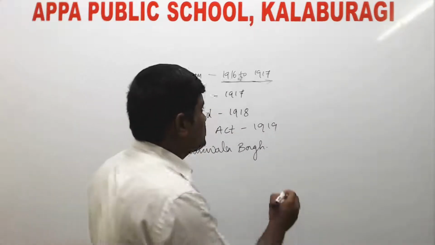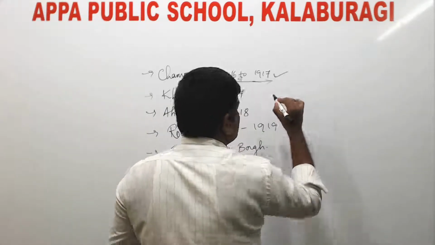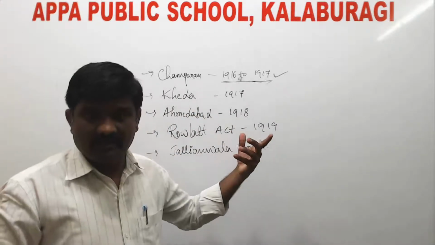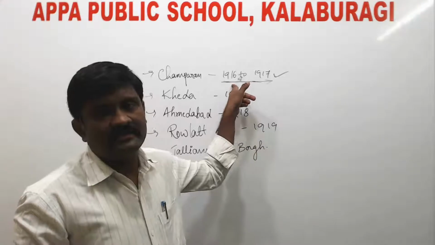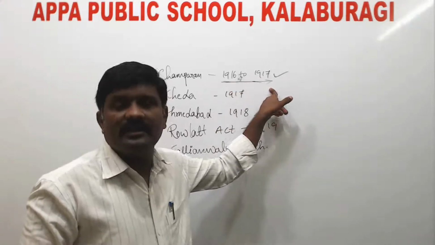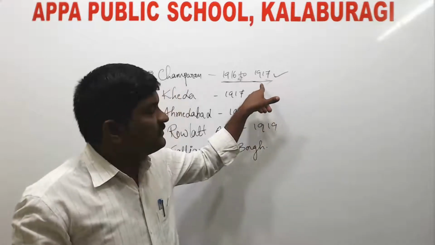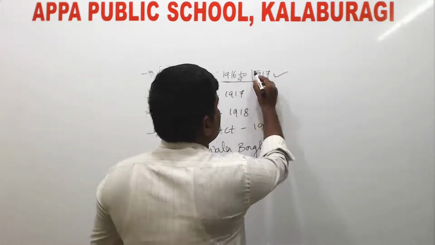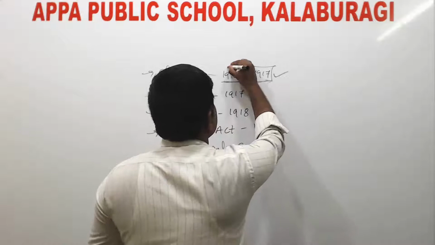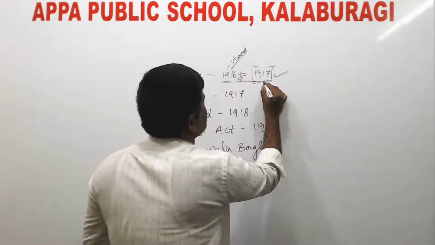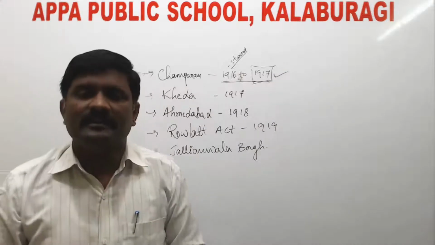If the CBSE board asks the question, then you have to write 1917. In the old textbook they gave only 1916, but in the new textbook they printed 1917. Because of that, I got a clarification. So if the CBSE board asks a question, you have to write 1917. It started in 1916 but ended in 1917.